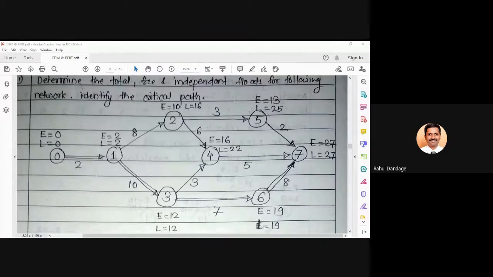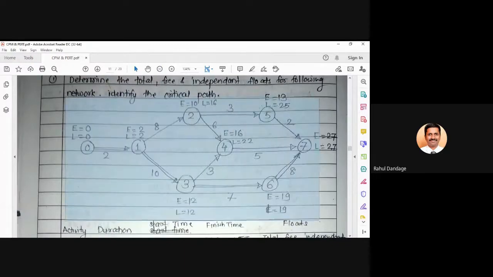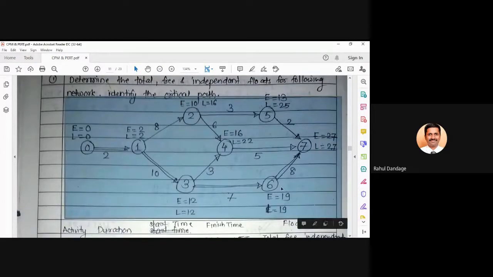And parallelly, have you cross-checked the values for all the EST and LFT calculated? Are they correct? Any difference in whatever value you have and this value? I hope for everyone the work is finished.